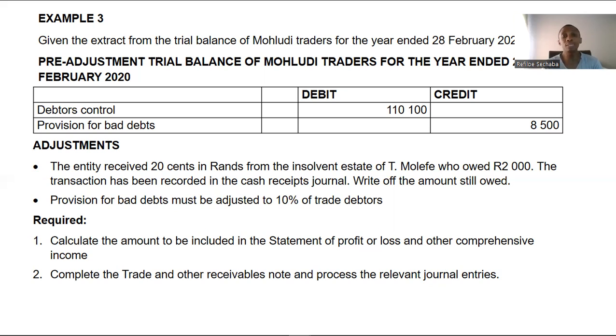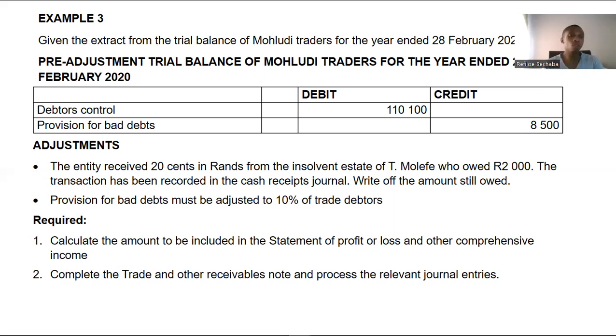Please note that the 20 cents has already been deducted from 110,100. How do we know that? It is because this adjustment tells us that the 20 cents has already been recorded in the cash receipts journal. And remember, the debtors control column under your cash receipt journal is recorded on the credit side of your debtors control in your general ledger. So we have already reduced it by 20 cents, by 20% of 2,000. So we need now to reduce it by the total amount of 2,000. But because we've already reduced it by 20%, we now need to only reduce it by 80%.